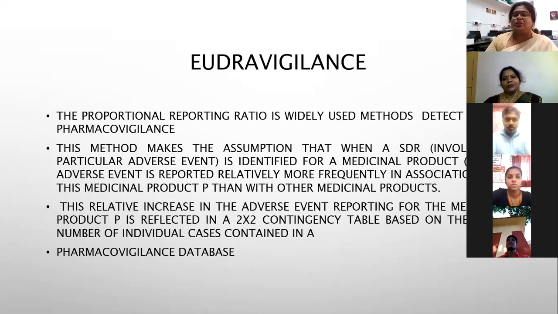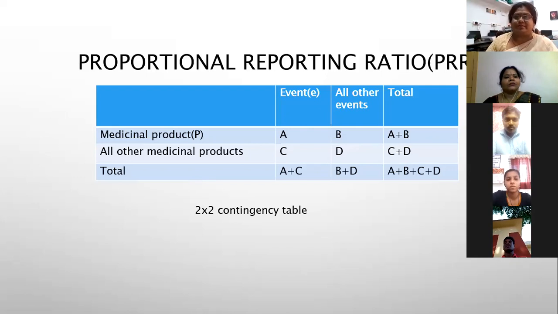Yeah. So the UDRA vigilance, when we say EU as a unified system, they follow the proportional reporting system. In India also, we follow mostly proportional reporting system. And sometimes we follow what WHO has advised us. Okay, this is based on a very simple 2x2 table.